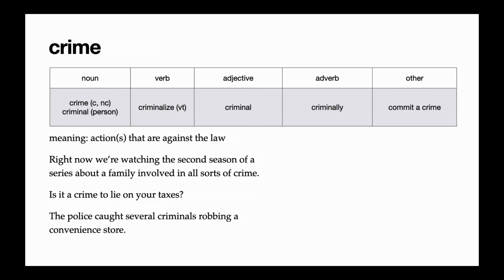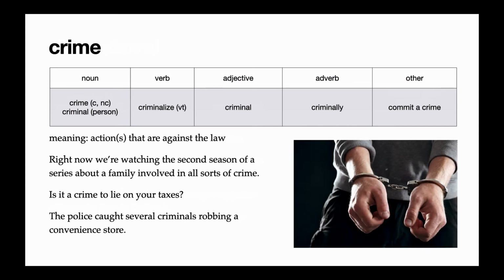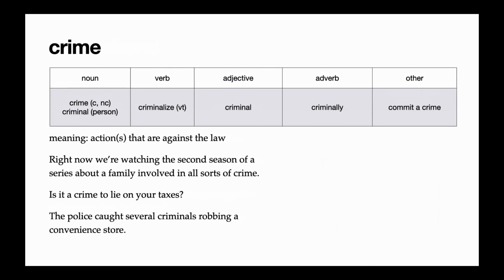The third example shows the person form criminal. Criminal is a person who commits a crime. The police caught several criminals robbing a convenience store. Now, there's also a verb form, criminalize, that means to make something a crime. Criminal can also be used as an adjective and an adverb criminally. In the other column, I showed you the verb commit, because when we talk about crime, we don't say we do a crime, we say we commit a crime.